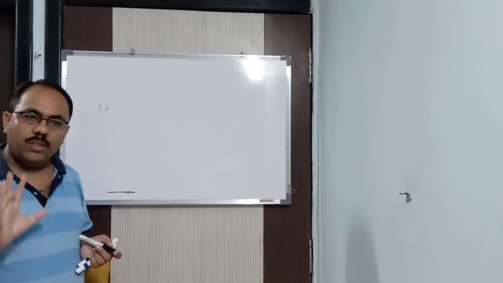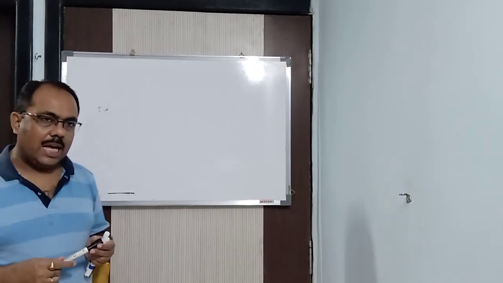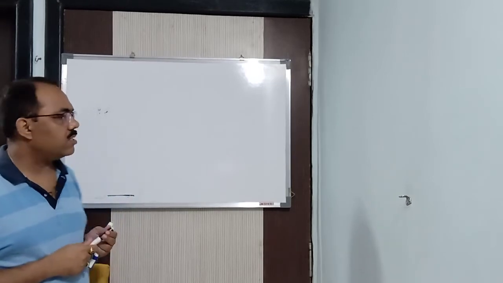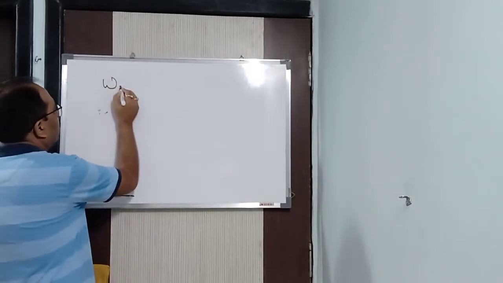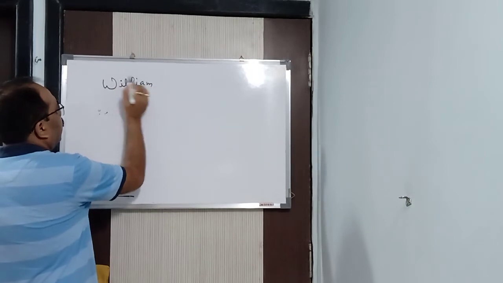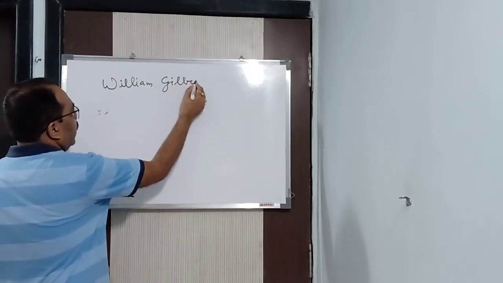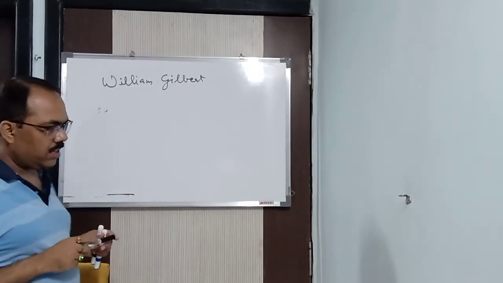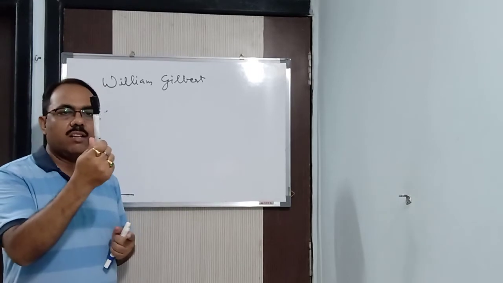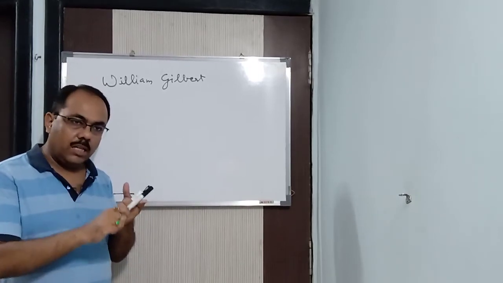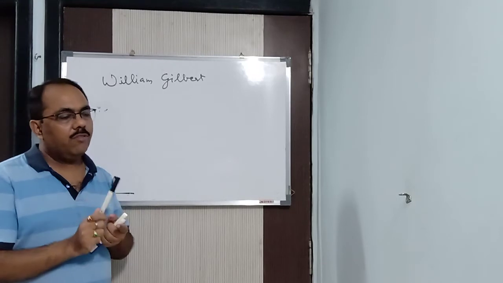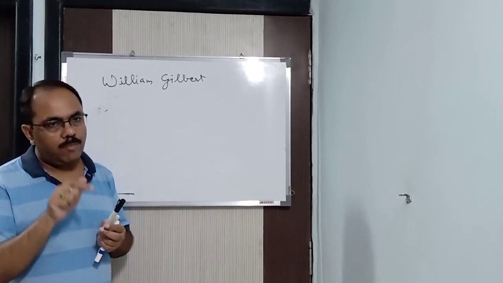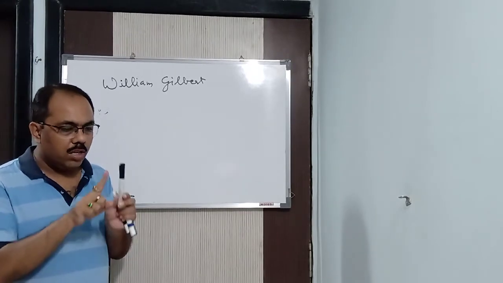At that particular time many scientists were there. Out of them, one scientist was William Gilbert, whom you might have heard of in physics. He took a glass rod and rubbed it over silk. He brought it near another glass rod also rubbed over silk, and he found that the two rods repel one another.